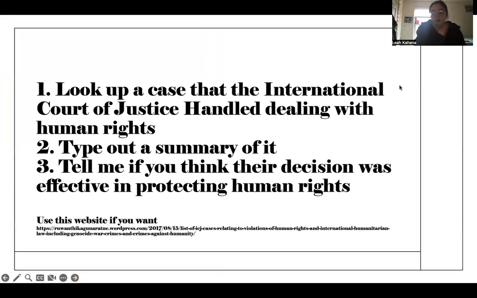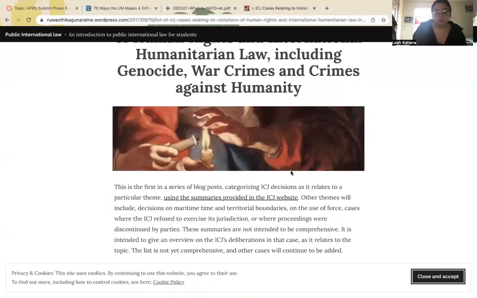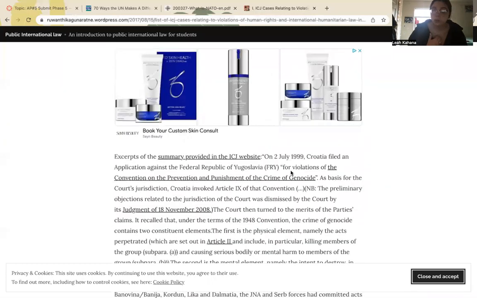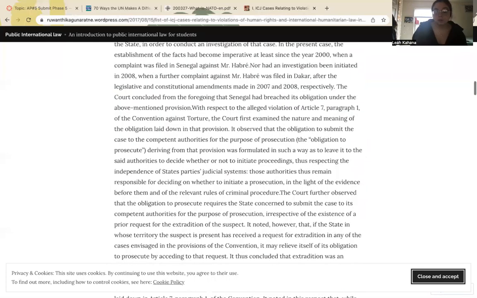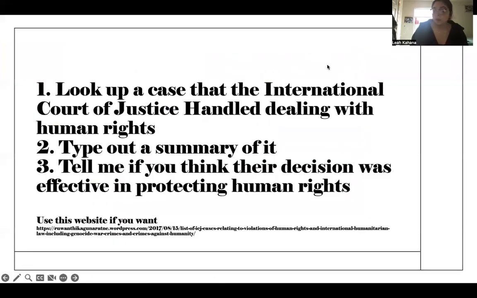So the last thing that we're going to do today is you guys are going to look up a case that the International Court of Justice handled that deals with human rights. And then you're going to type out a summary of it and tell me if you think their decision was effective in protecting human rights. You can use this website, but you don't have to. It just has a list of some of the cases that you can use. But you guys can find any online that you want to. You do not have to use that list. And that's going to be your exit ticket today. You're going to turn that in on Canvas.